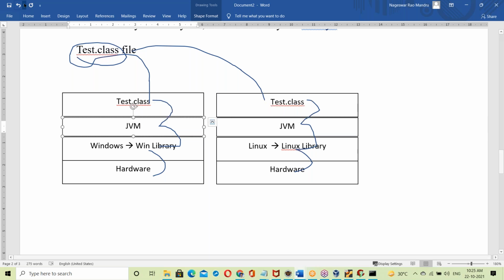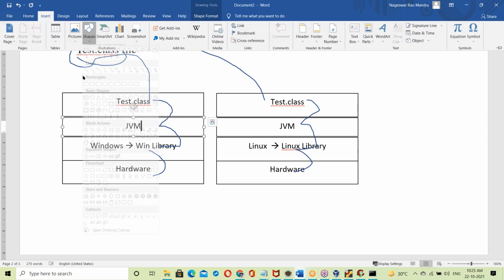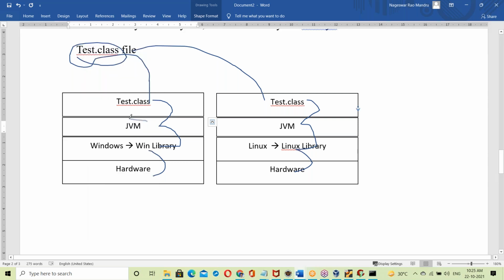This JVM is an exe file containing the Windows library. With that library, the JVM can communicate with the Windows OS. So this JVM prepared for Windows OS has knowledge of the Windows library, so that it can link test.class to the Windows library.